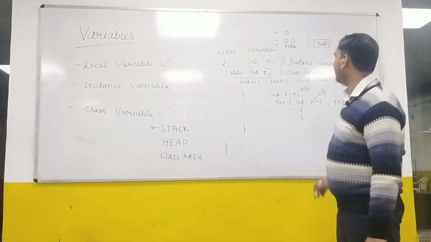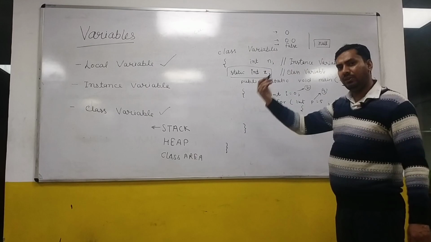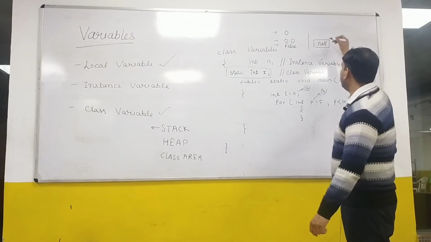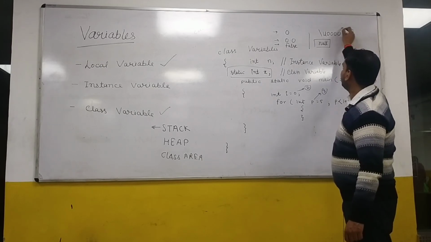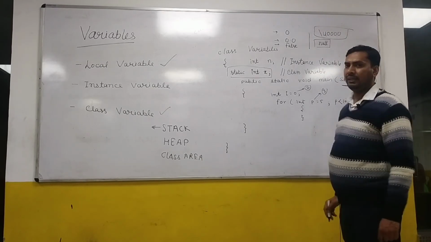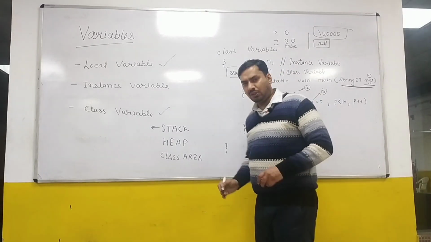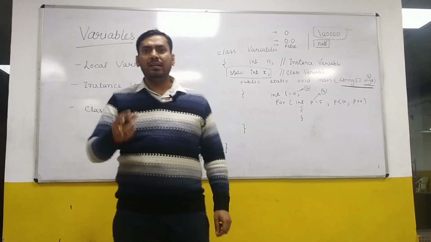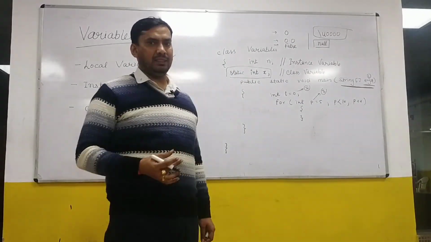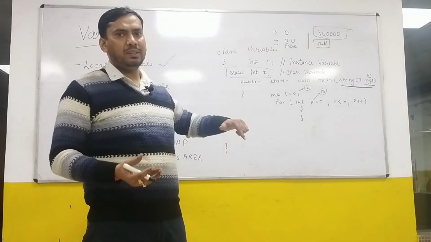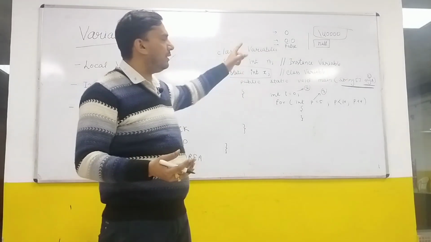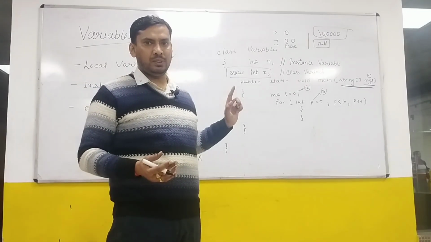And for a character, the default value is a null character, which is represented as \u0000. So if you create a variable and you do not assign any value, Java will assign it a default value, right?